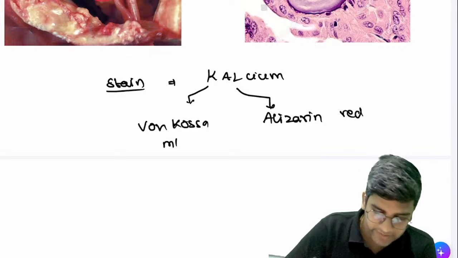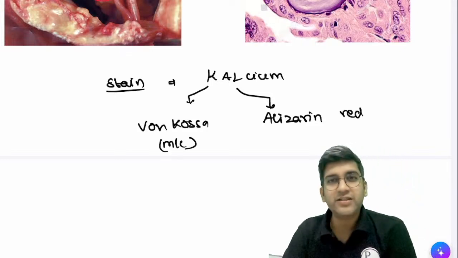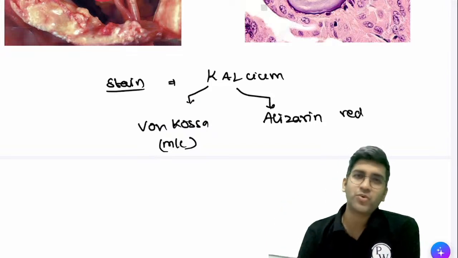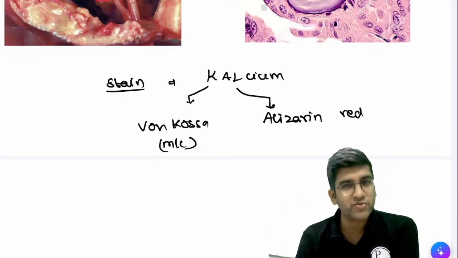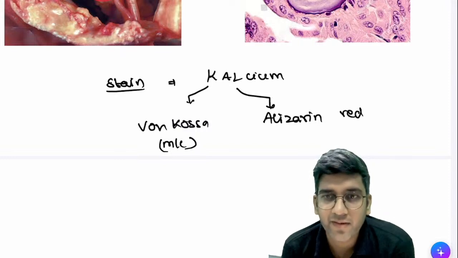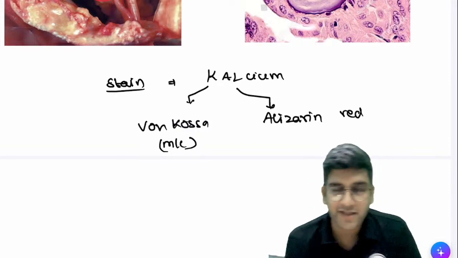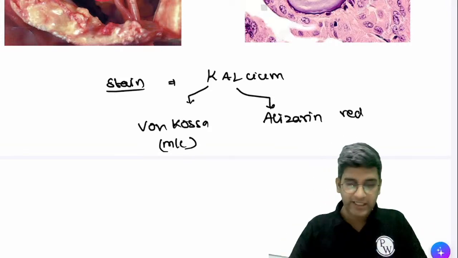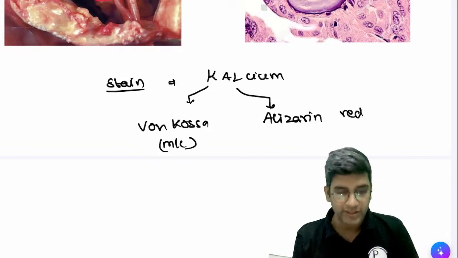Von Kossa is the most common stain used. Alizarin is a very good stain, but very, very expensive. It's not used in the lab. It's used only for research purposes. Von Kossa is used in every lab from Kashmir to Kanyakumari. Other things we don't have. Great, Punit. Tell your juniors to read Robbins because that is the base. Fine? Okay. Perfect. So that's about calcification.